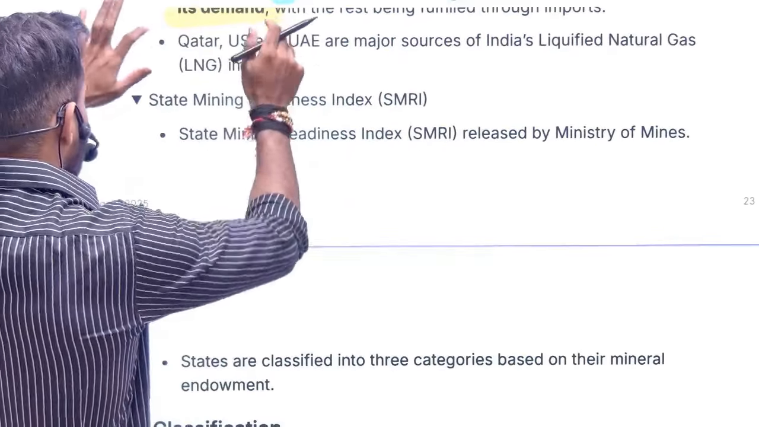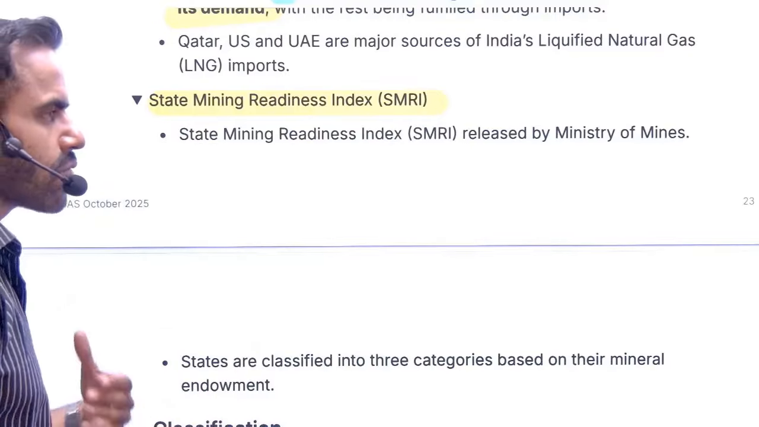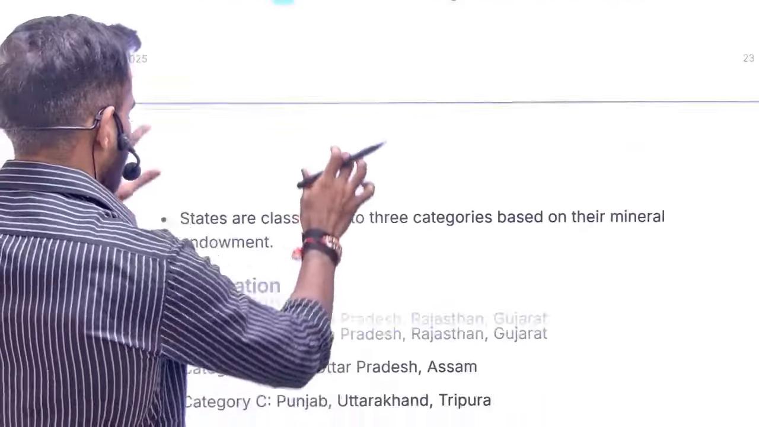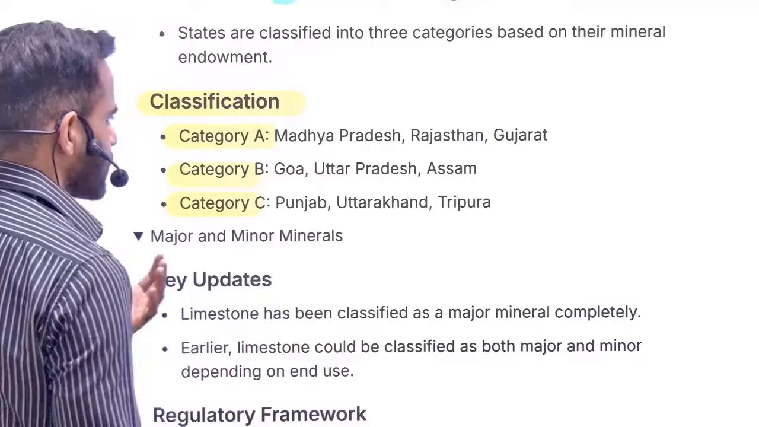Next is related to the State Mining Readiness Index. In a very simple sense, how good is the business environment for mining in a particular state. So this is a ranking to promote that, and three categories are there: A, B, C. These are the states. You can just read them.